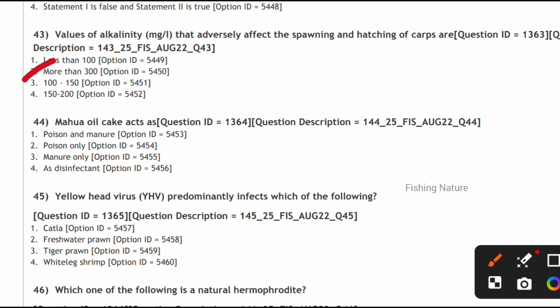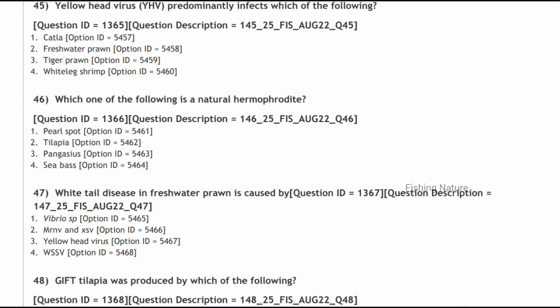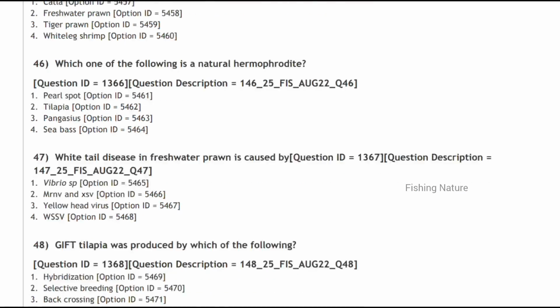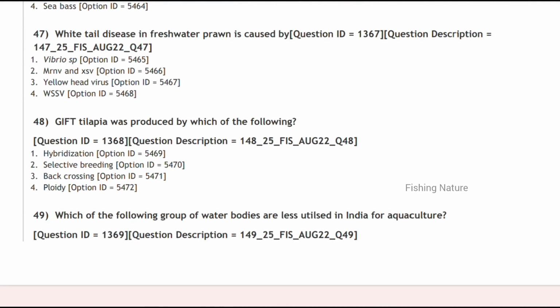Next, mahua oil cake acts as a poison as well as manure. Next, yellowhead virus predominantly infects tiger prawn. Next, which among the following is a natural hermaphrodite? Sea bass is the natural hermaphrodite. Next, white-tailed disease in freshwater prawn is caused by MrNV and XSV virus. And GIFT tilapia was produced by selective breeding.